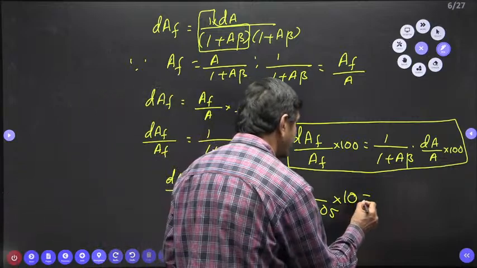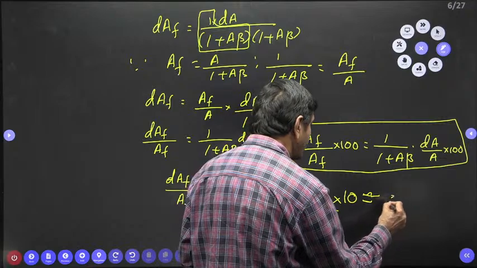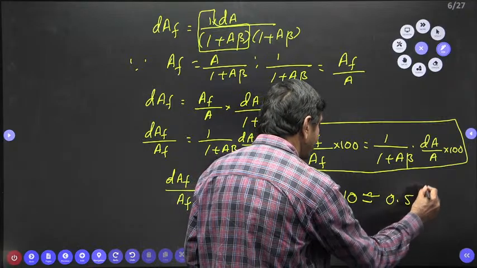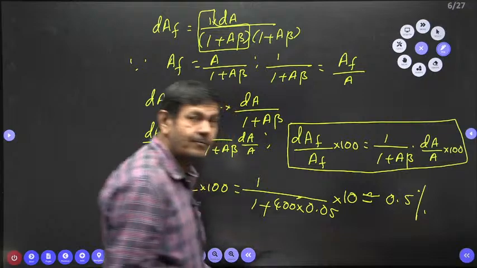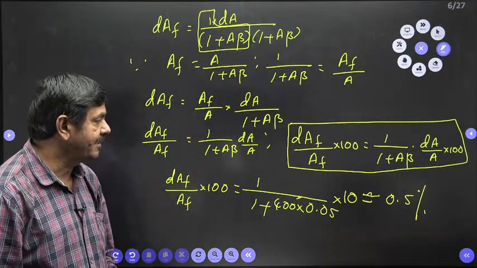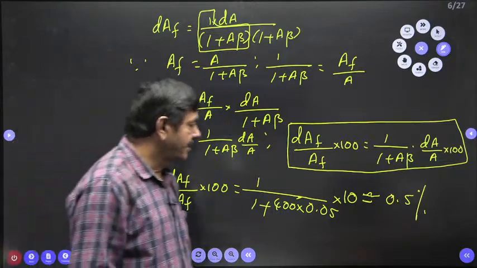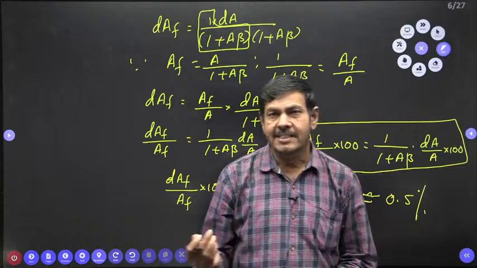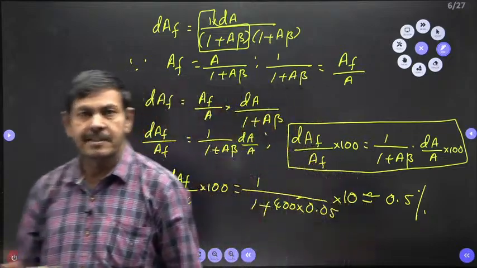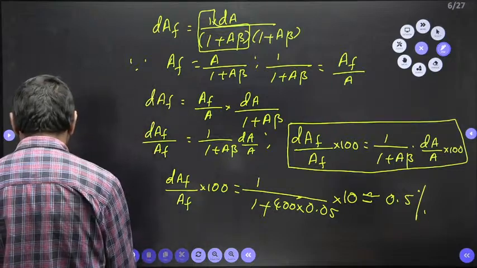Approximately 0.49 or 0.48 something it came, I have taken 0.5 approximately. Understand now? If it is a slight change, 0.4 something, okay, you put it, no problem. This is the answer. Next question I want to give.